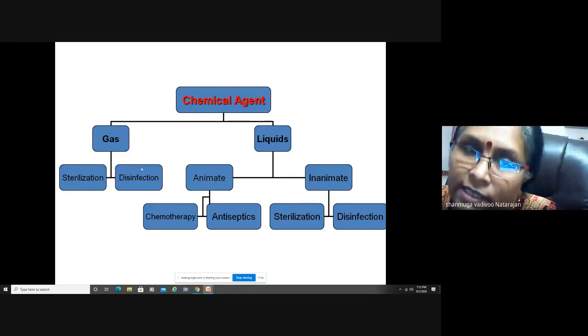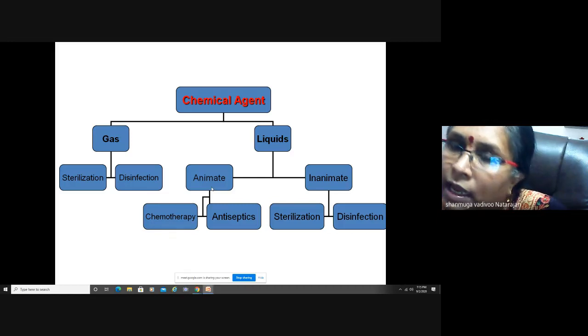Liquid chemical agents are used on inanimate and animate surfaces. A liquid agent used on animate surfaces, meaning skin disinfectant, is an alcoholic hand rub, as we discussed. That is an antiseptic used for disinfecting living tissue. Chemical agents are mostly for disinfection.